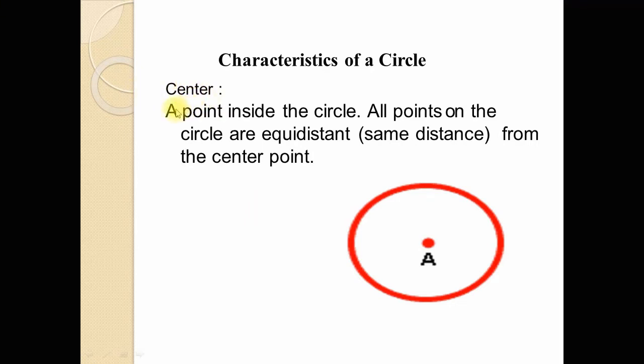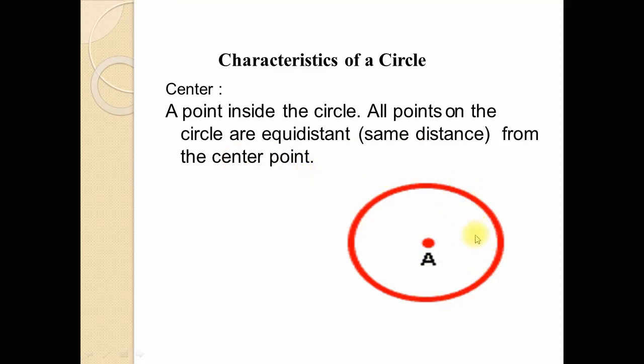Center, a point inside the circle. The center is an inside point of the circle, and all points on the circle are equidistant, at the same distance, from the center point. So dear students, this is a circle.